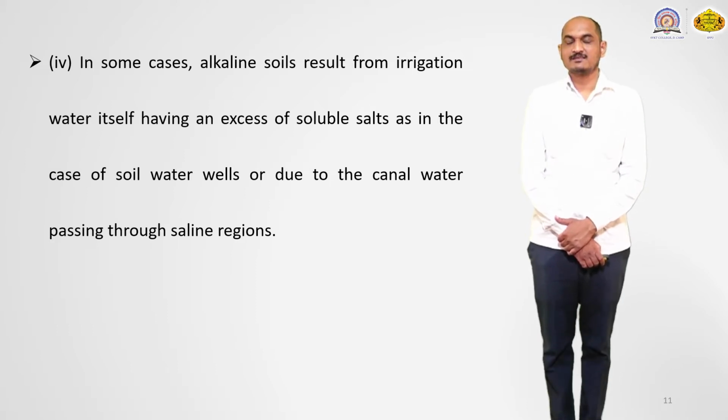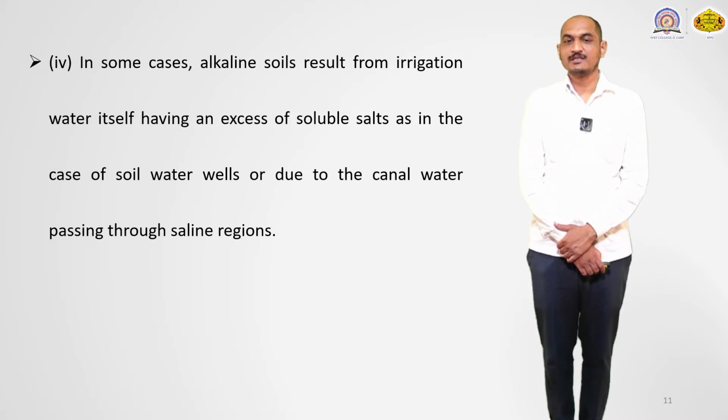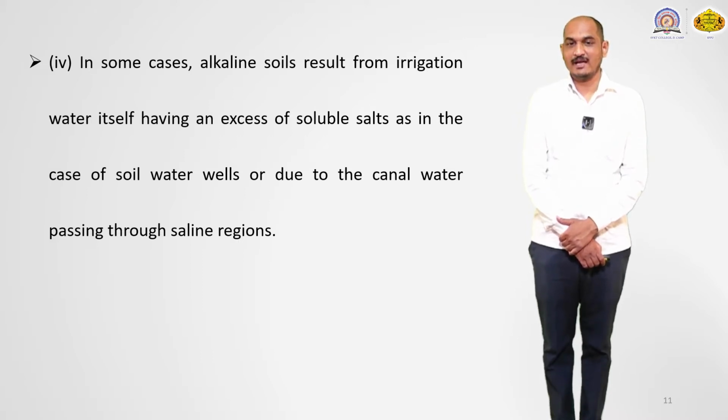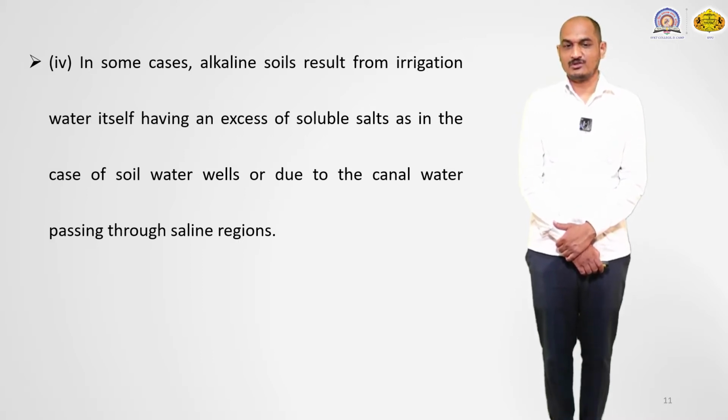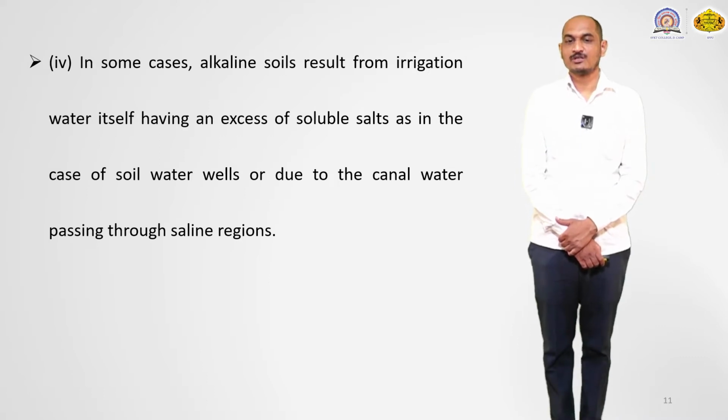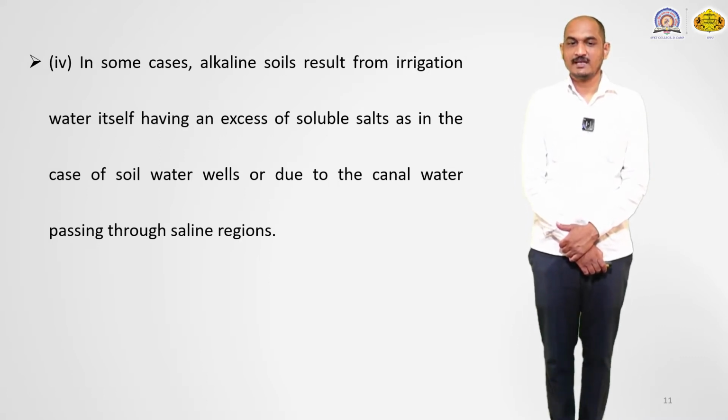In some cases, the alkaline soil results from the irrigation water itself having an excess of soluble salt, as in the case of soil water wells, or due to the canal water passing through the saline region.